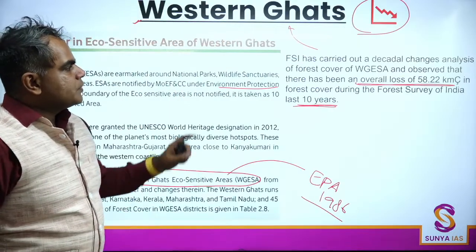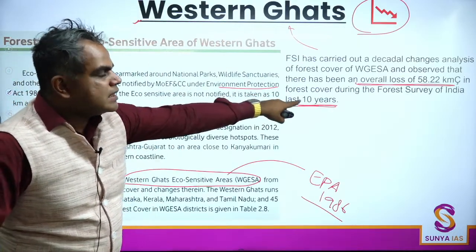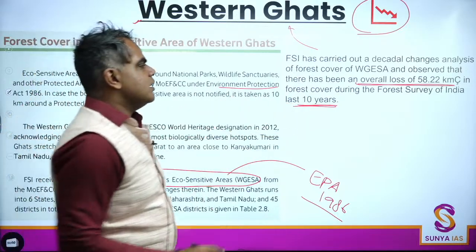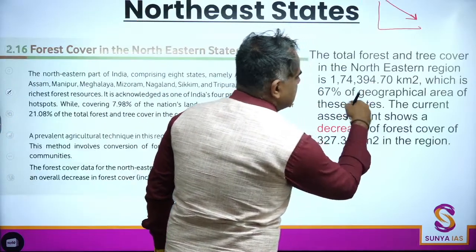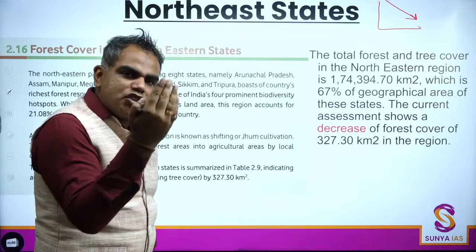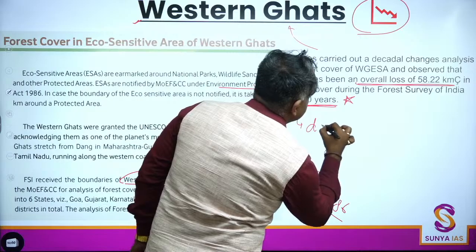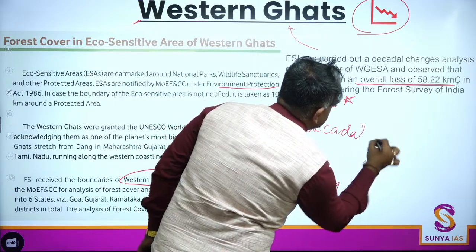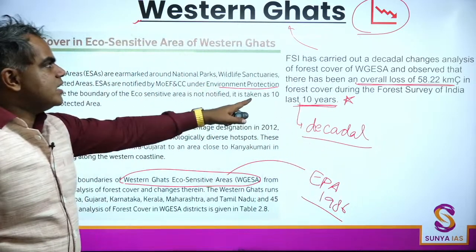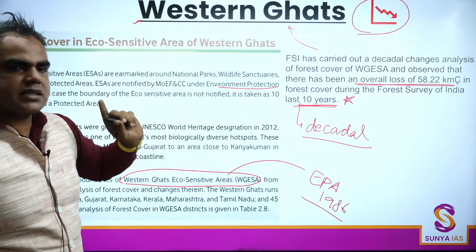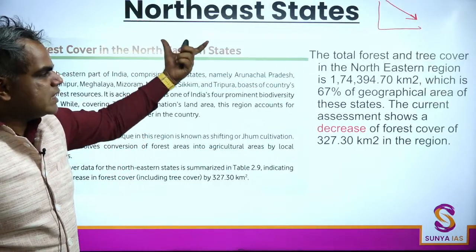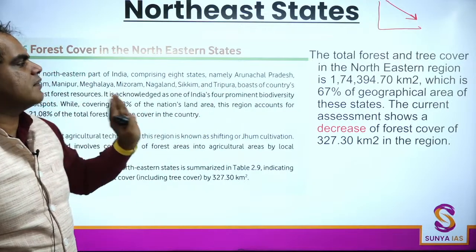Please note, this is in the last 10 years. In many cases, when a decrease or increase is mentioned, it is just relative to the previous report. Changes over the last 10 years are known as decadal change. In the last 10 years, the Western Ghats has lost forest cover, and in the northeast states, there is a decrease in forest cover.